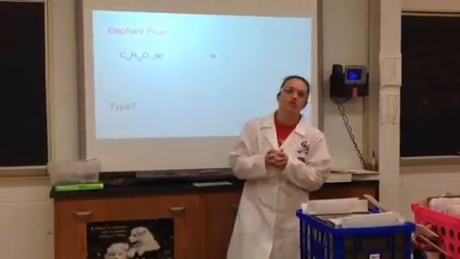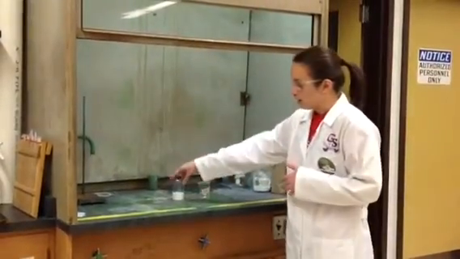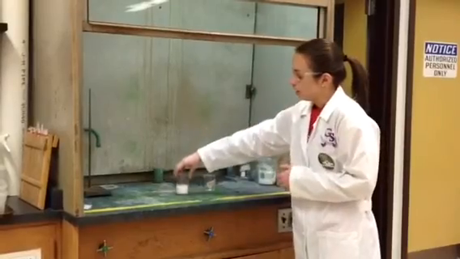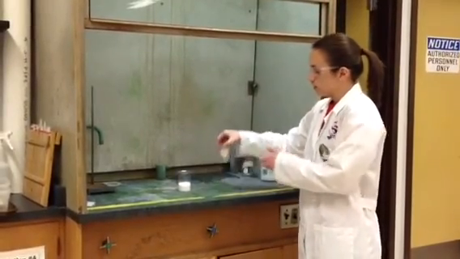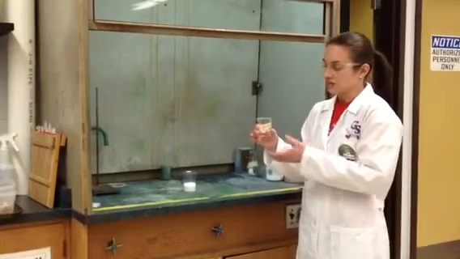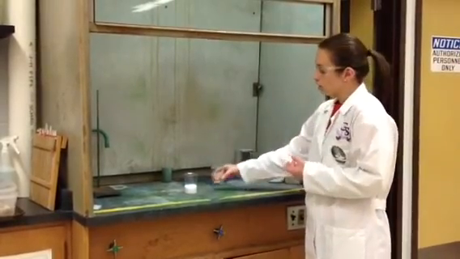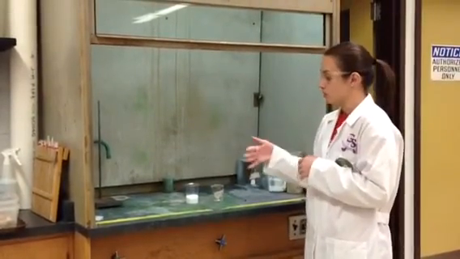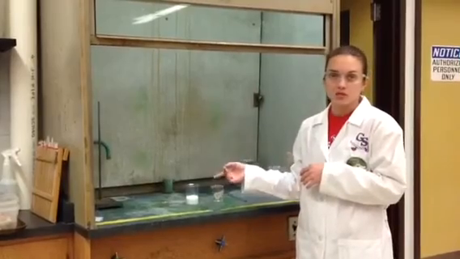So we're going to head over to the fume hood here. Okay, so we're at the fume hood now, and we have a beaker full of sugar, about half full, and I have some 18 molar, so concentrated sulfuric acid. This is kind of nasty stuff. We're going to be careful with it. But the sulfuric acid, if you remember our reaction on the board, isn't actually in the reaction. It's only there to speed up the process of this decomposition of sugar.